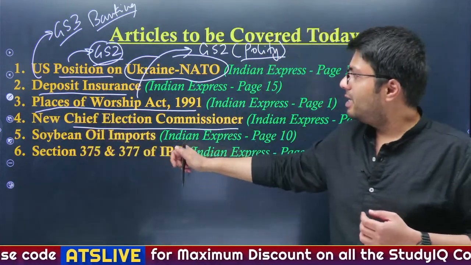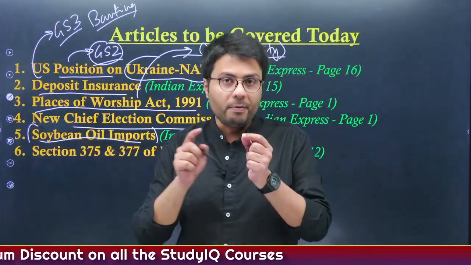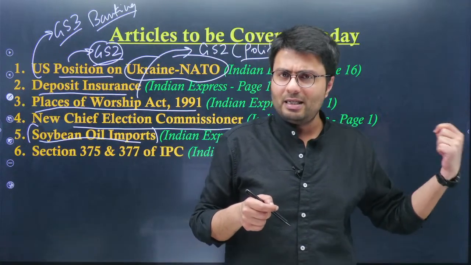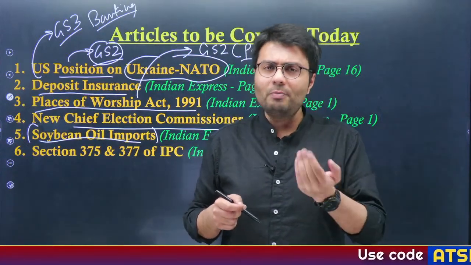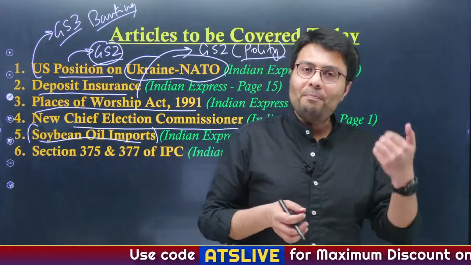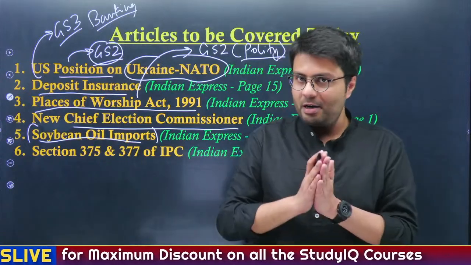Then we'll be understanding soybean oil import, as India has witnessed increase in soybean oil imports from an unlikely destination, that was Nepal, because you understand Nepal is not a major soybean manufacturer. So how on earth has Nepal tried to export its soybean into India in the form of oil? So we'll try to understand this.